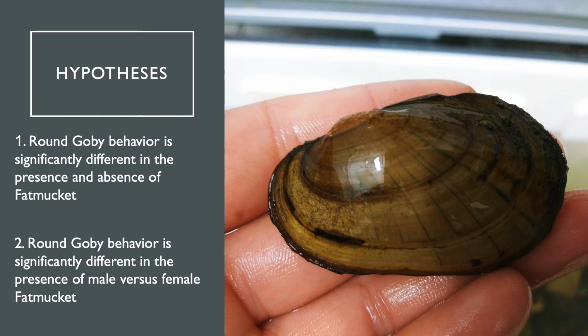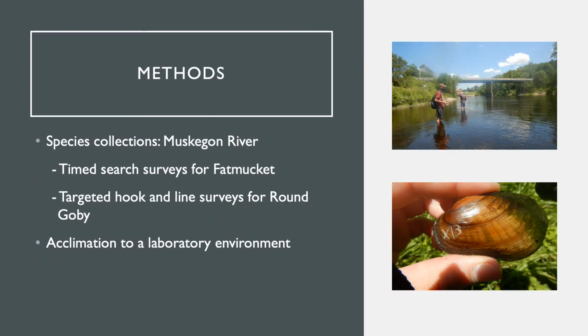We predicted that there would be behavioral differences based on the presence and absence of Fatmucket and based on Fatmucket's sex, because of the reproductively important interactions between the species that may occur in nature. How did we do this?